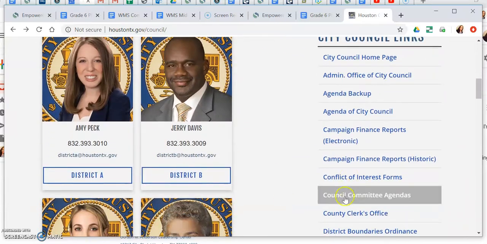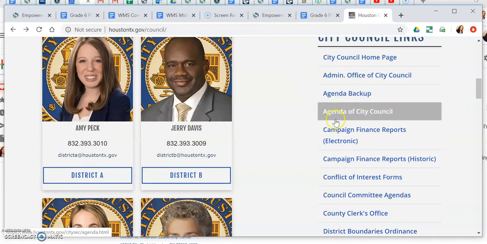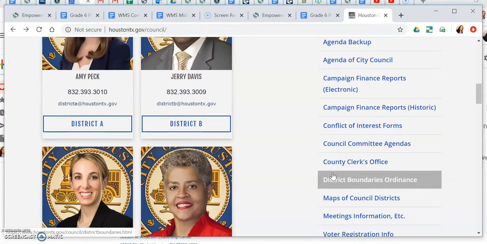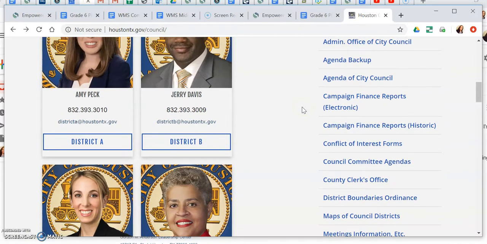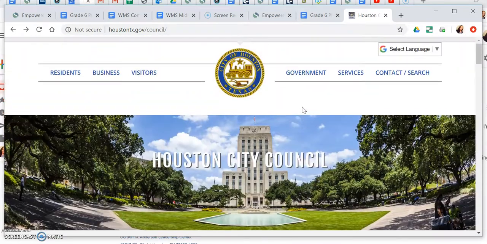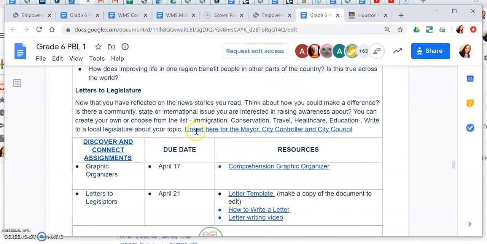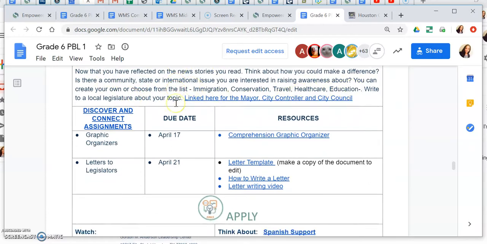You can also see on the side there are different links for different points of information. So you can check these out too to see further information about what the City Council actually does and who the City Council supports and what it supports, if that's going to help you with writing your letter. You have lots of points of information. So when I go back to assignment 3, that link is here. So this is where you're going to get your information for who to write and who to address your letter to. Okay? Remember, you're picking your own topic or you're choosing from this list.